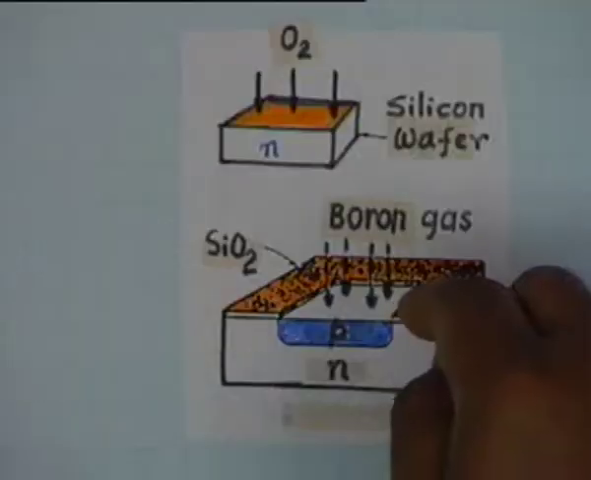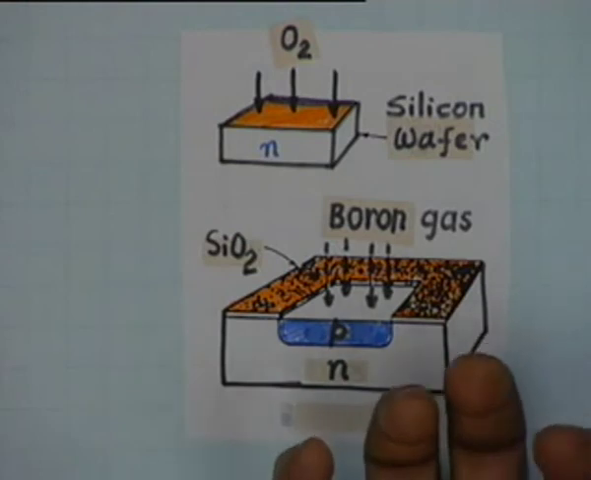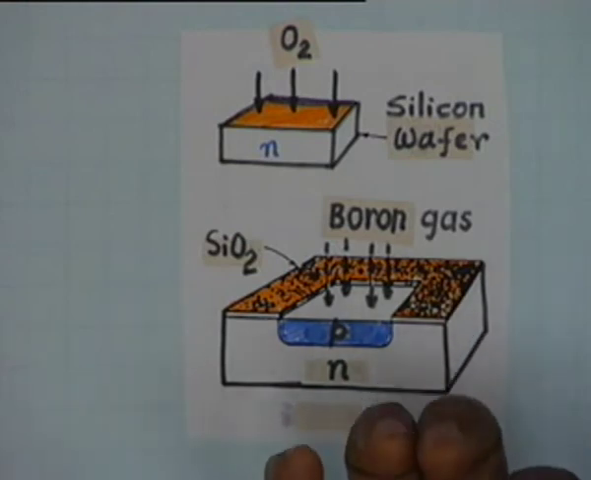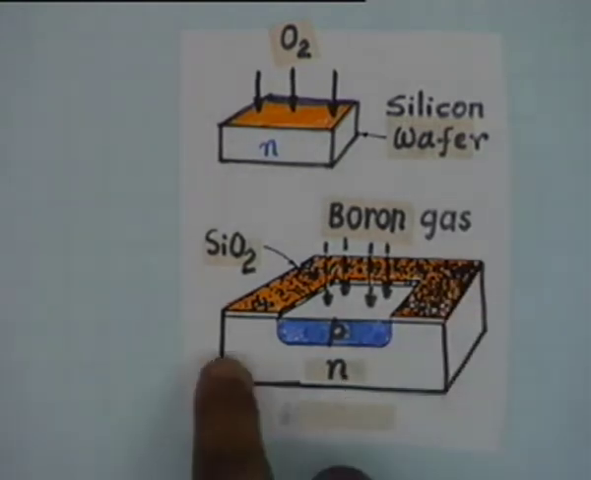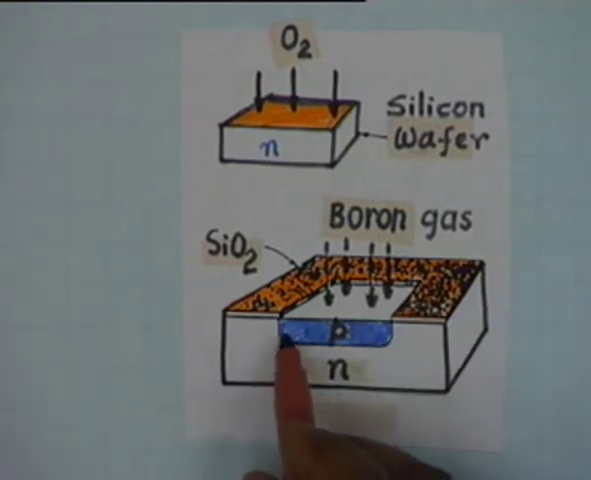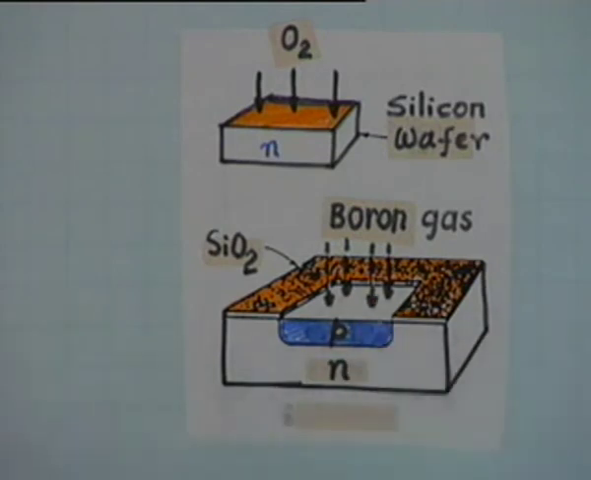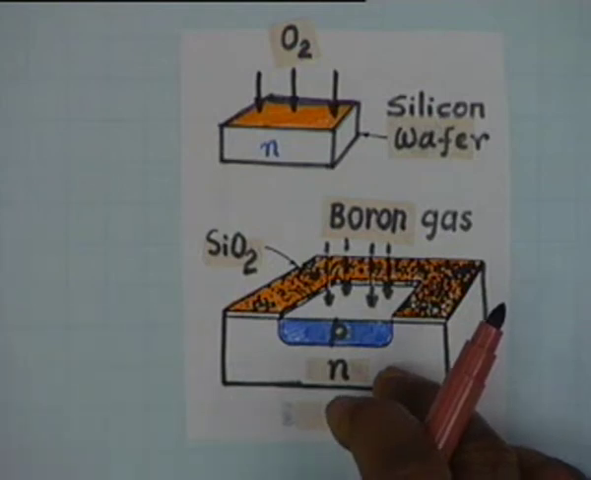All right. Then you diffuse boron gas. You put this wafer in an environment of boron gas at a specified temperature. Then what boron does is it diffuses into the n-type material. If boron concentration is much higher than the doping concentration of the n-type material, then it will convert that n-type material into a p-type.